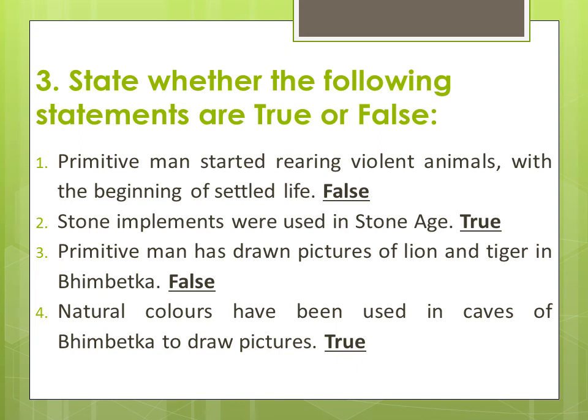Question 2. Stone implements were used in Stone Age. Implements, instruments or tools. So, stone tools were used in Stone Age. Very easy. True. Primitive man has drawn pictures of lion and tiger in Bhimbetka. False. Primitive men have drawn pictures of birds, deer, wooden spear, trees, humans, etc. in the caves of Bhimbetka. Fourth, natural colors have been used in caves of Bhimbetka to draw pictures. True.